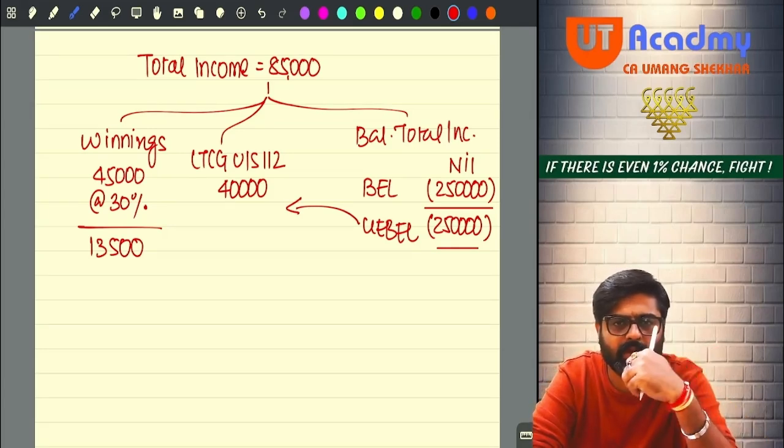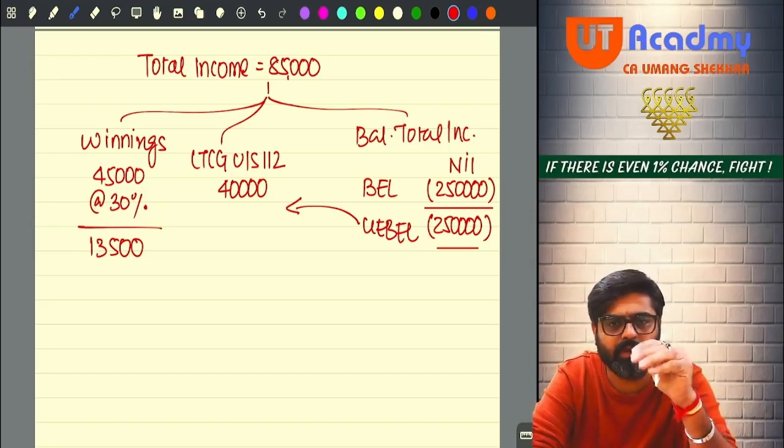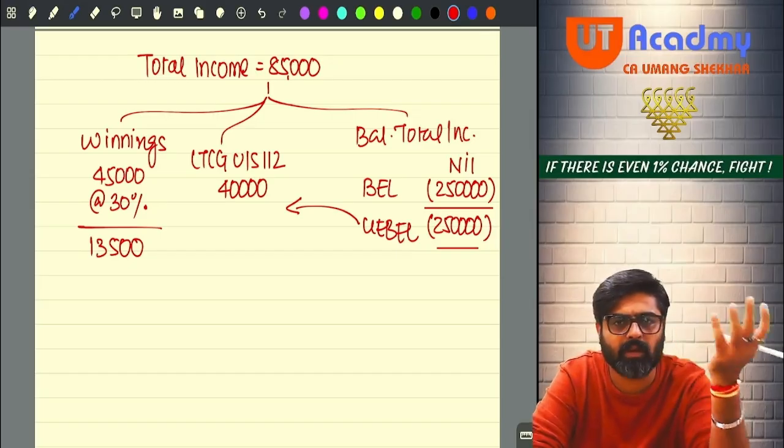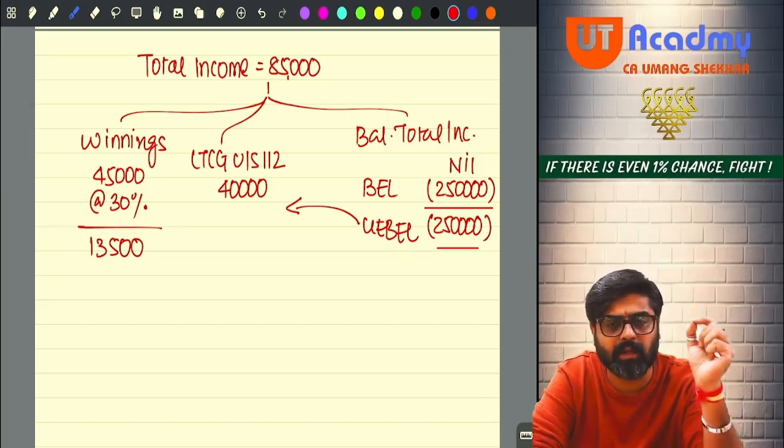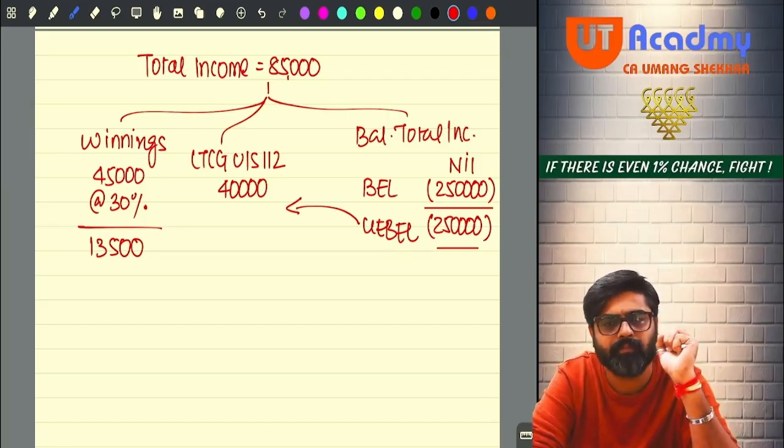In the question only it is given. Srivatsan is an individual. Srivatsan is a resident. If you are a resident individual, you have to pay tax because of these incomes in your total income. Otherwise, you are not liable to pay any tax. So whatever your basic exemption limit is there, which is unexhausted, that you can adjust against your long-term gain 112, long-term gain 112A, short-term gain 111A.